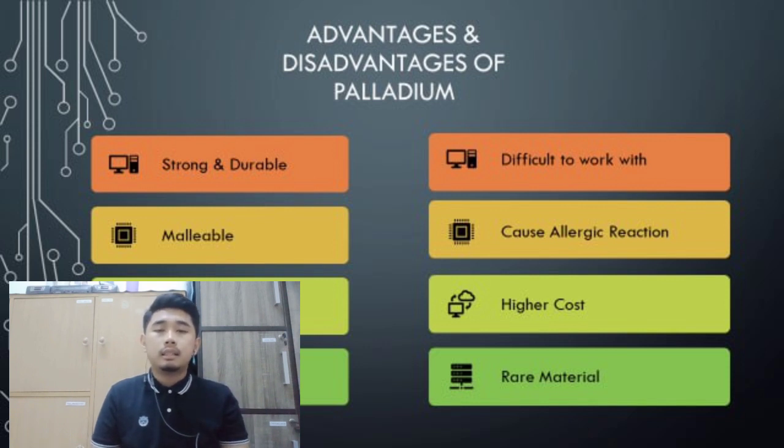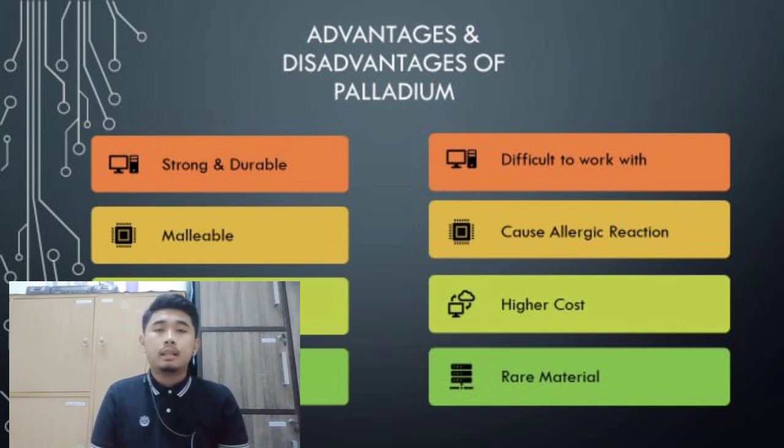Next, it is highly reactive. Palladium is involved in many reactions as a catalyst, so it is very reactive, especially in absorbing hydrogen, because it is able to absorb 900 times its own volume of hydrogen in the metal.